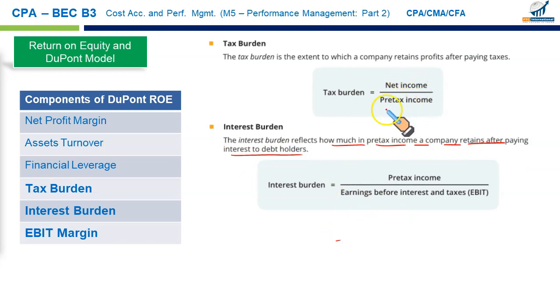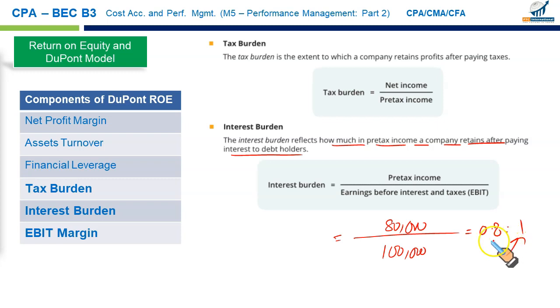Here we had net income upon pre-tax income. Here we have pre-tax income, that is the income after interest, and this is the income before interest. Just like this is the income after tax and this is the income before tax. So the dynamics are the same. So let's say your earning before interest and taxes is $100,000 and you pay interest but not tax yet. After paying interest, you get only 80. So if simplified, it's 0.8:1. For every $1 you earn, 0.2 is taken away by interest, remaining is 0.8.